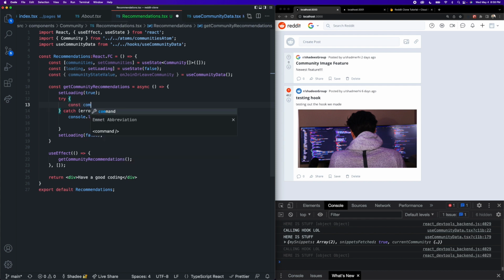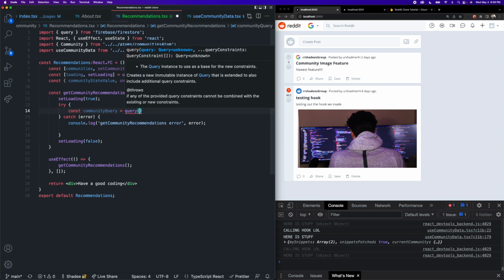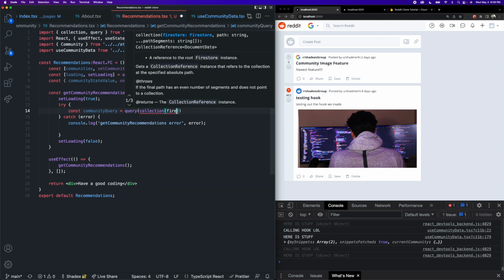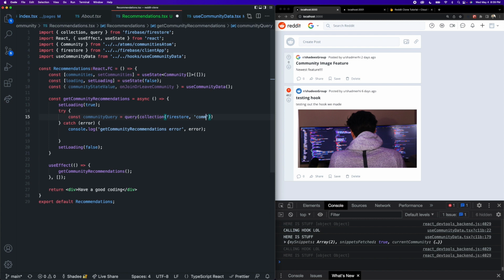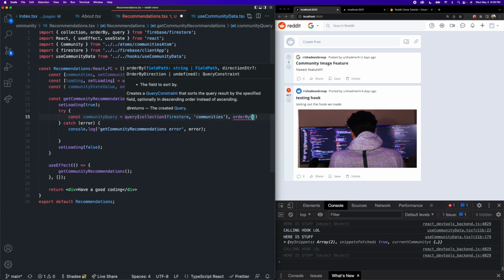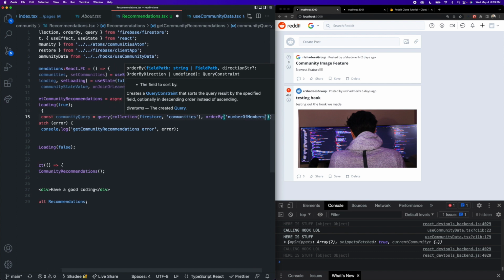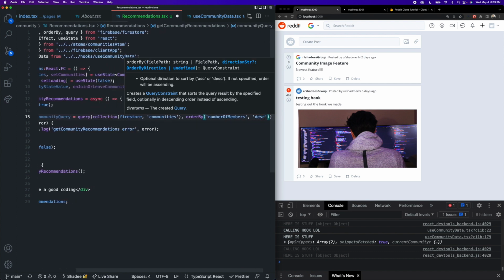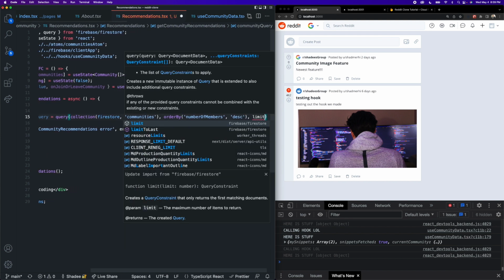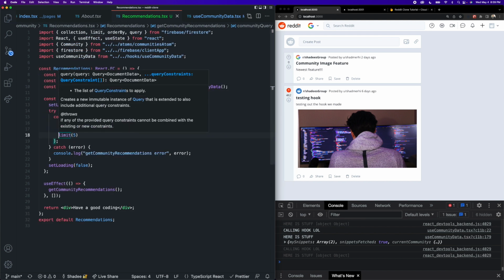So we can say const communityQuery is equal to query, imported from Firestore. Create a collection reference to the collection we want to query: pass collection our Firestore instance, and the name of the collection is going to be communities. As a second argument, we can pass in our orderBy function, and we want to order by the numberOfMembers key in descending order so that the most popular is at the top. And then we can also pass in a limit of 5 because we are only displaying the top 5.